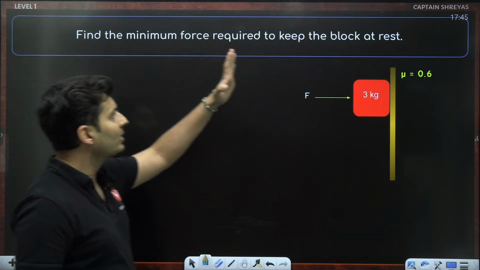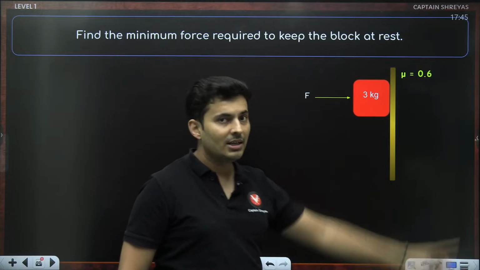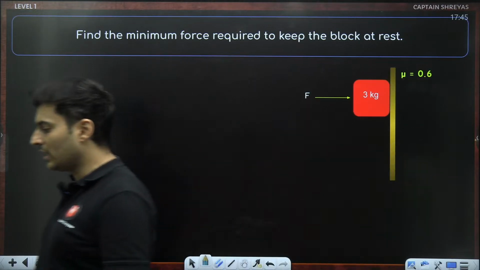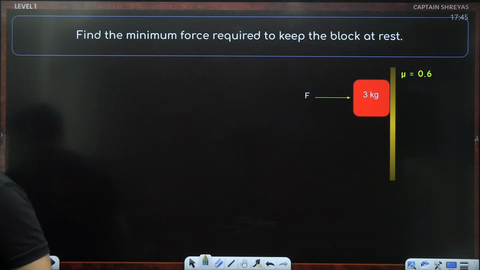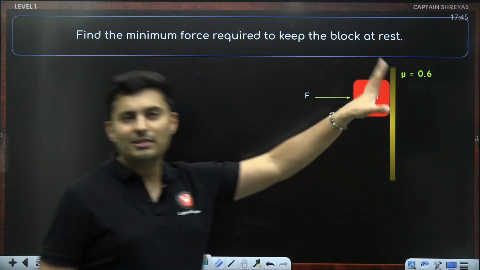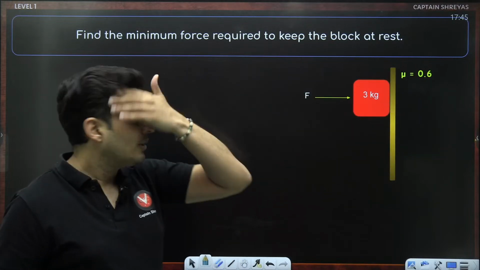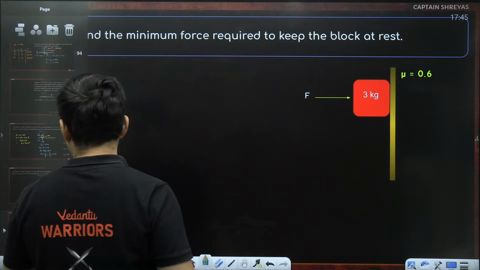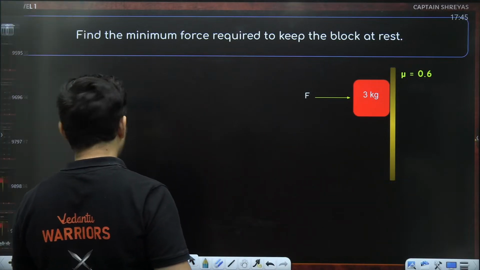Find the minimum force required to keep the block at rest. Coefficient of friction is given, mass is given, some force has to be applied so that the block remains at rest. You might have always tried this: you hold something against the wall and it stays there. Why does it stay there? Let's understand by drawing the free body diagram, of course.